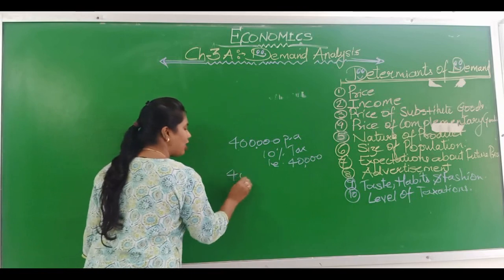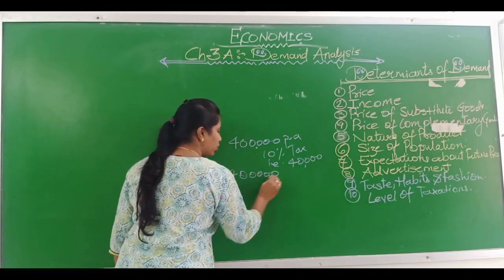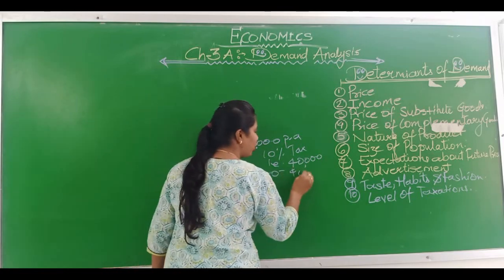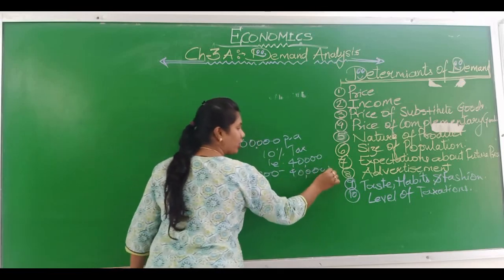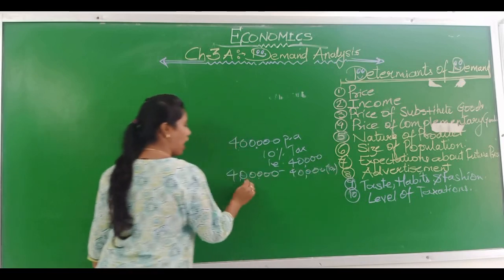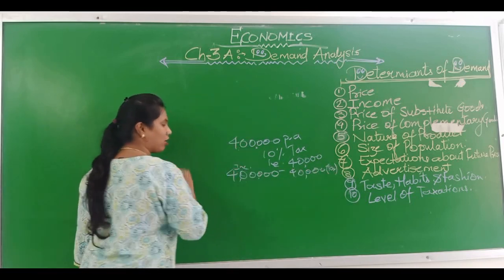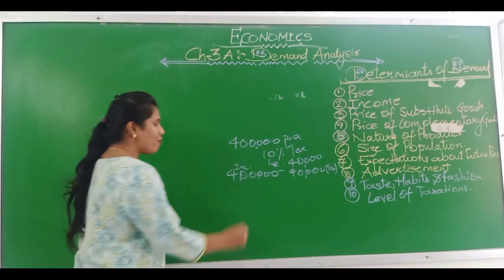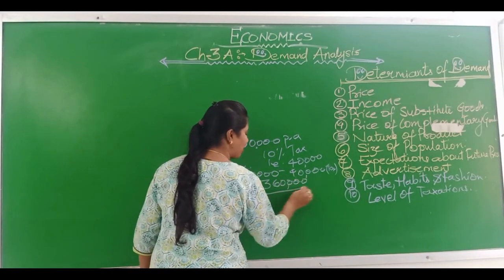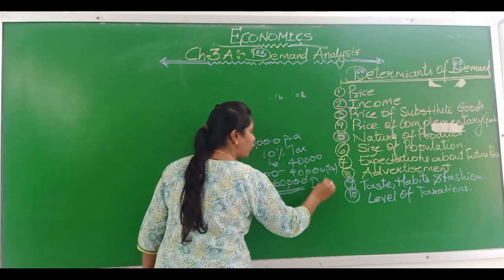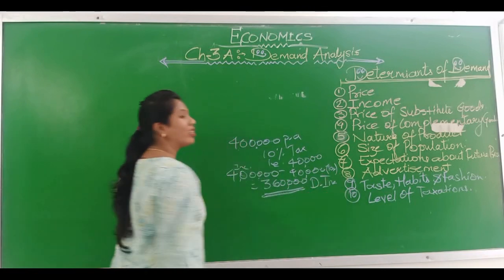That is 4 lakh minus 40,000. The tax is 40,000 and his income is 4 lakhs, so he would be left with 3 lakh 60,000. So 3 lakh 60,000 is the disposable income for that person.